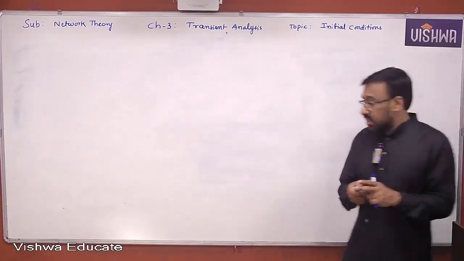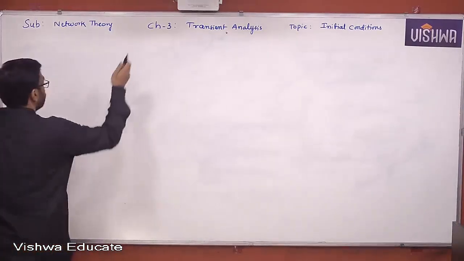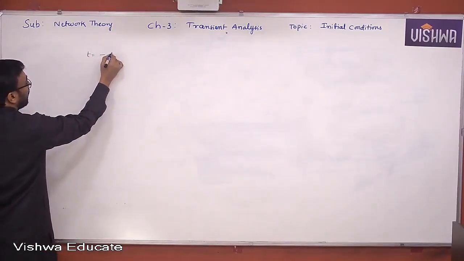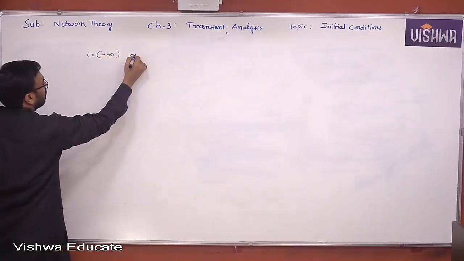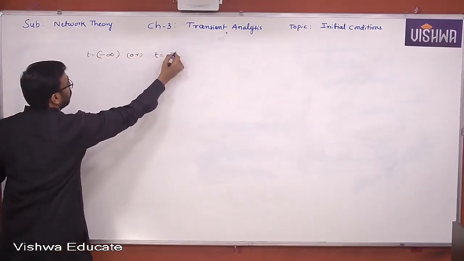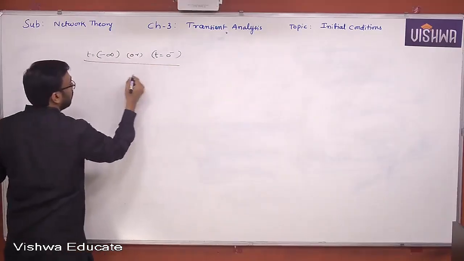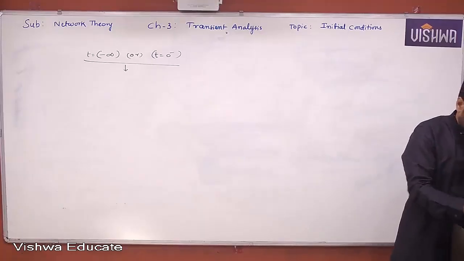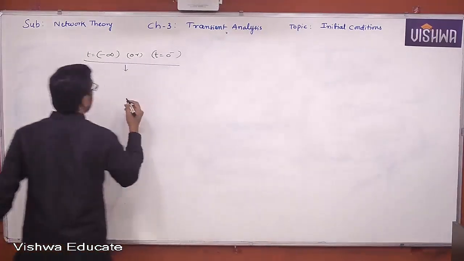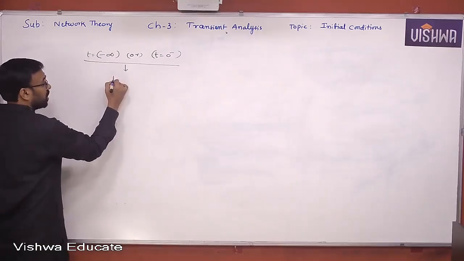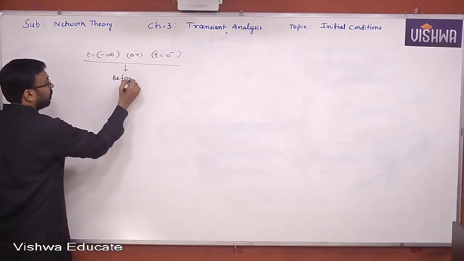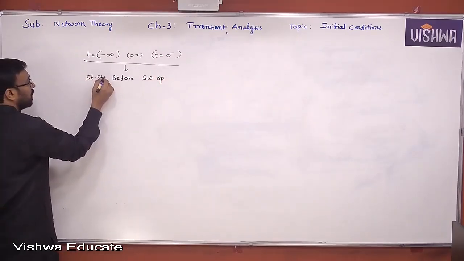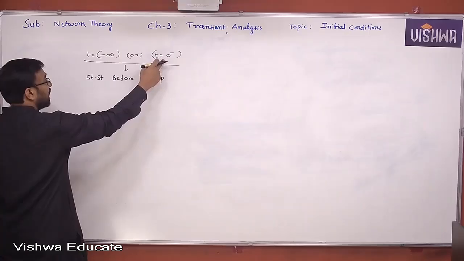Let us see now. t equal to minus infinity or t equal to 0 minus. What does it mean? It means before the switching operation, steady state, yes or no, all of you? We assume that the system is in steady state until the disturbance takes place.